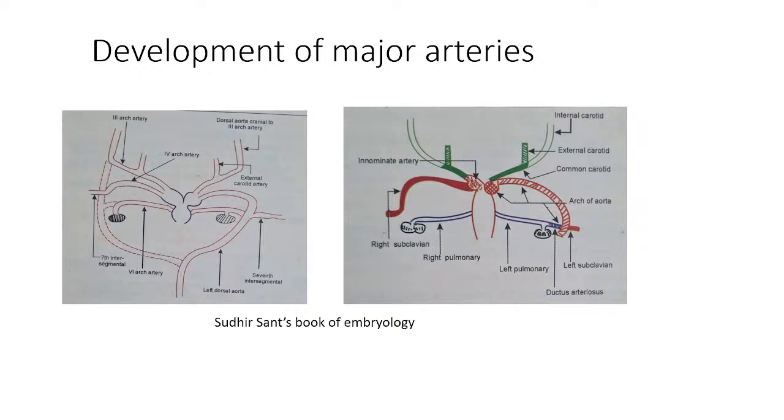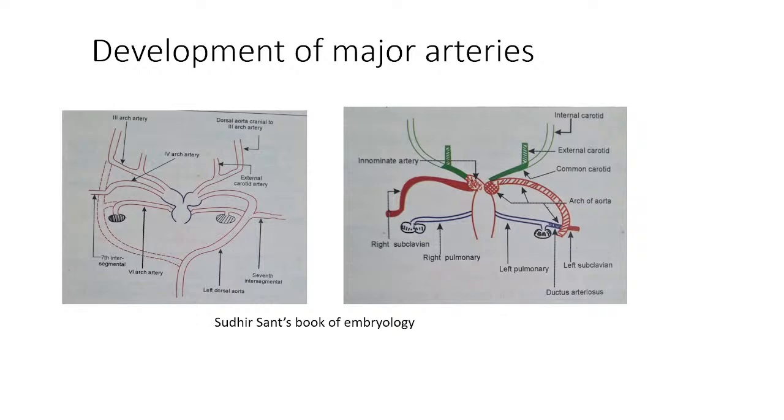Is it clear? Now from this you can appreciate that this portion is a branch of this arch of aorta. So what is this? This is giving rise to the common carotid artery on the left side. So common carotid artery on the left side is derived from the third arch artery. Is it clear? Yeah.